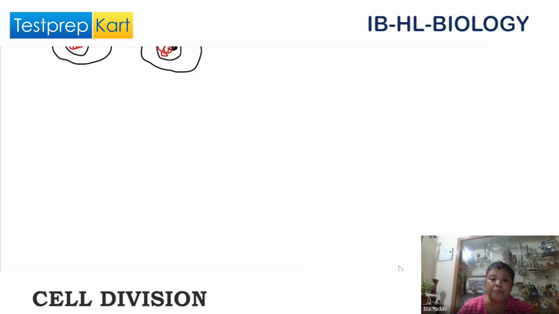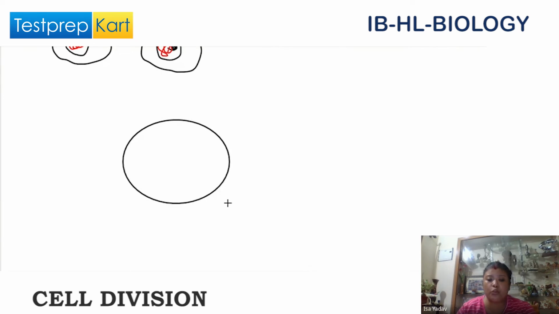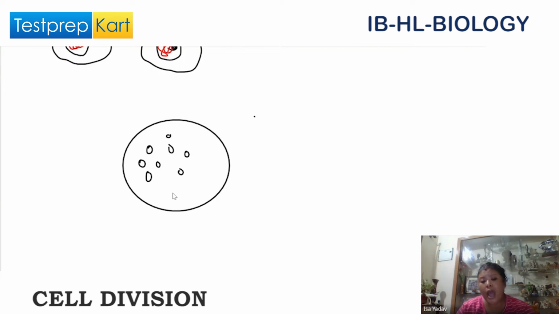For example, if you are observing under a microscope, you should understand, in the particular specimen you've taken, how many cells are actually undergoing mitosis, and how many are in a state of no division.